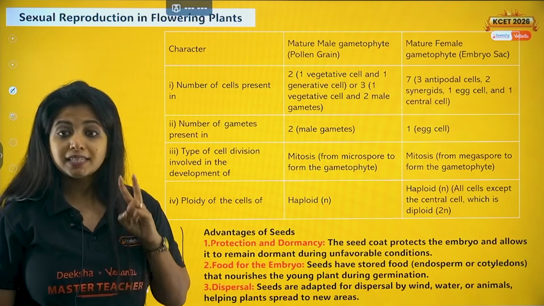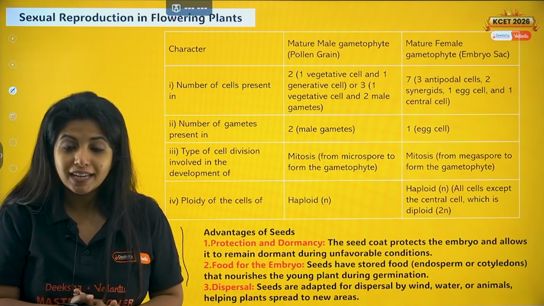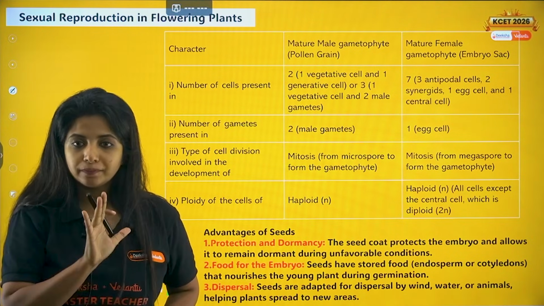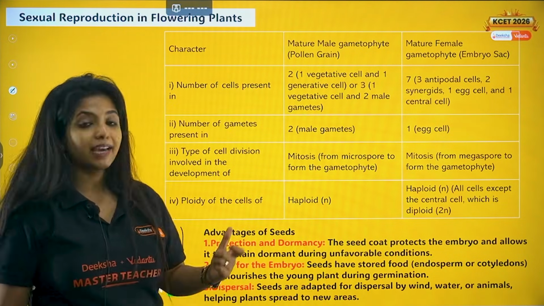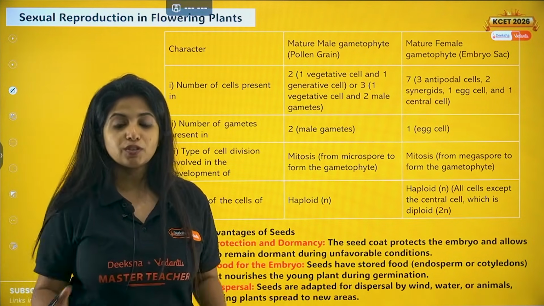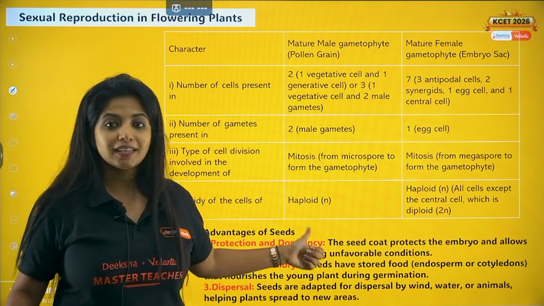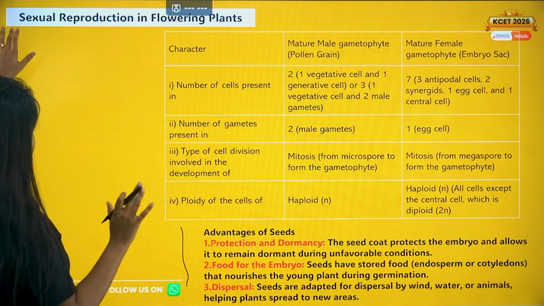That is first thing. Second, food for the embryo. So food for the embryo is also there in the seed in the form of either endosperm or in the form of cotyledon. Dispersal. Seeds are adapted for dispersal by wind, water or animals, helping the plants to spread to new areas. So the embryo is safe, everything is safe, and that's enough. That is the advantages of having a seed. Okay, it is totally covered and protected.